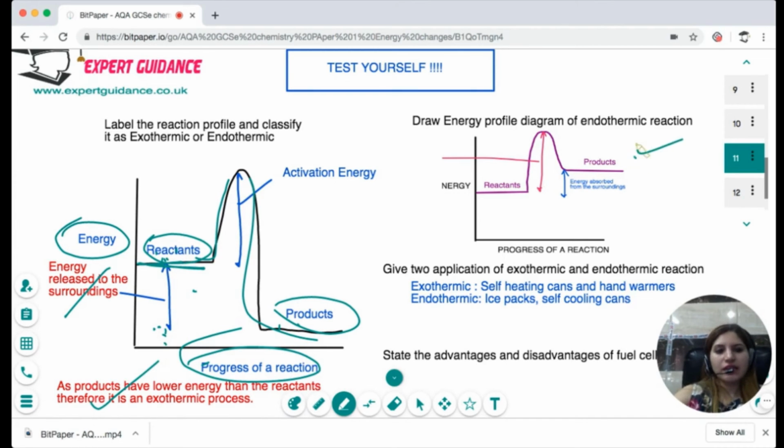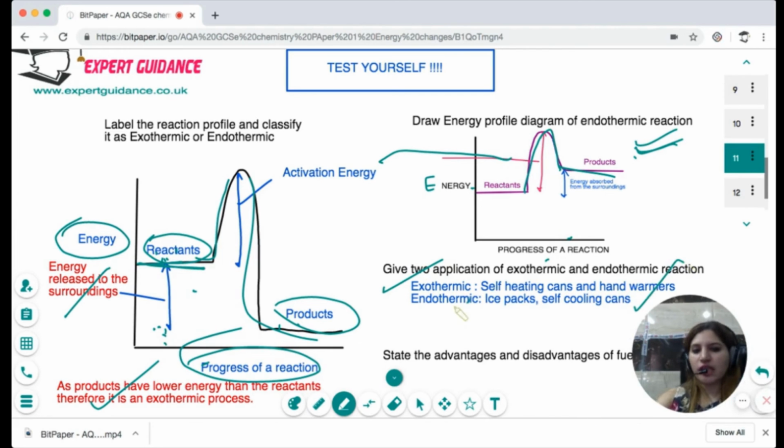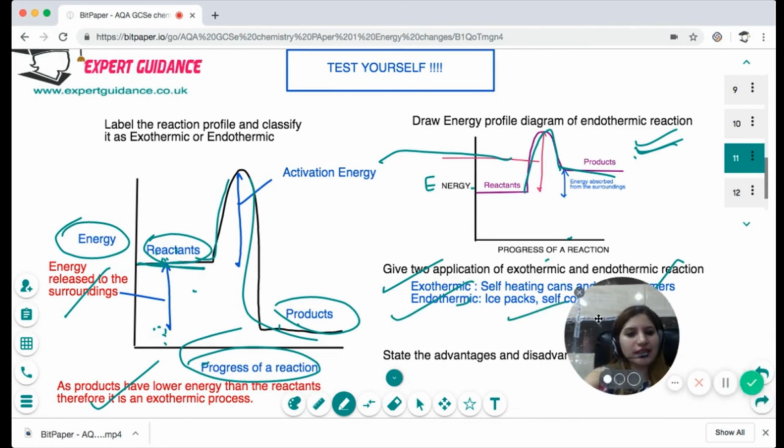This is an energy profile diagram of an endothermic reaction. So it's energy against progress of reaction. The products are at the higher energy level, then the reactants, and then we have the activation energy bump. The applications of an exothermic reaction are self-heating cans and hand warmers. For the endothermic, it's the ice pack and the self-cooling cans.